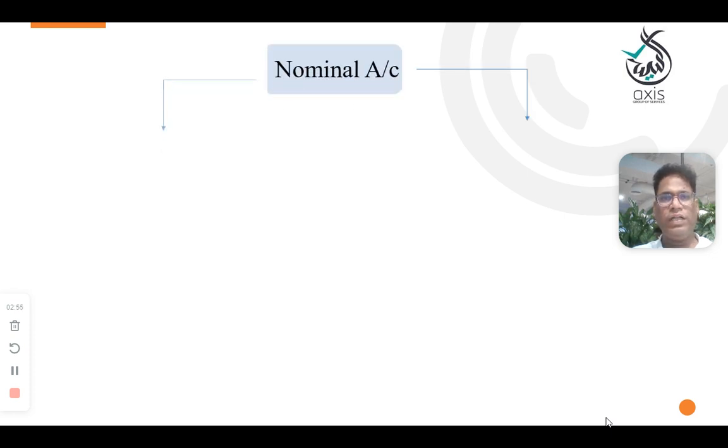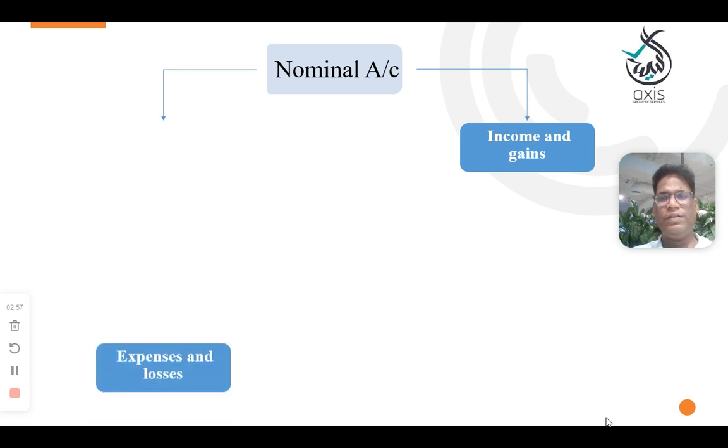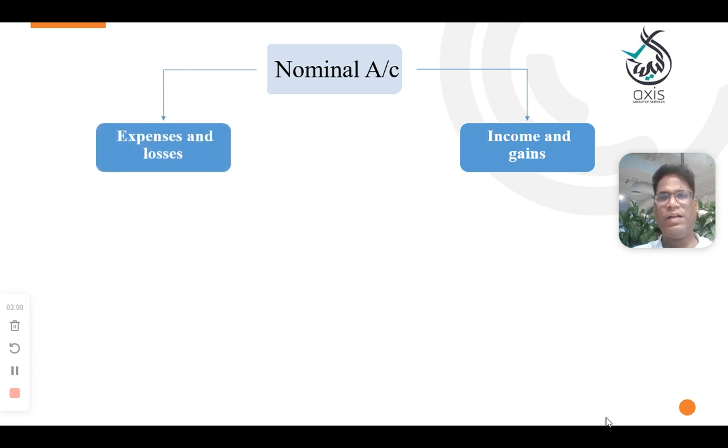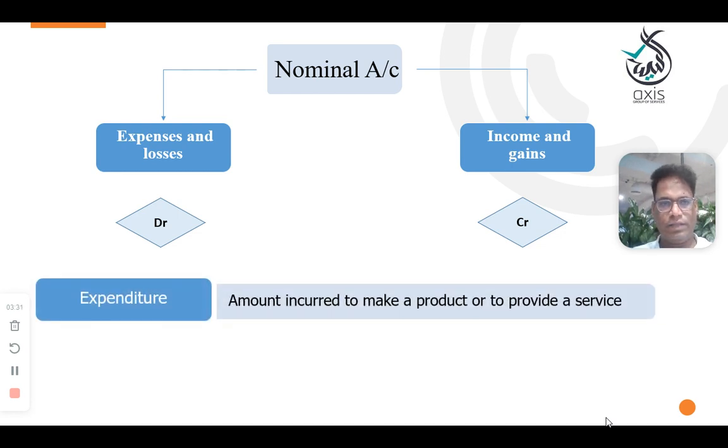Now, the nominal account deals with income and gains, expenses and losses. It's the name of the incomes and the name of the expenses. Nominal account: the rule is debit the expenses and losses of the business and credit the incomes and gains of the business. This is the rule of a nominal account. What is the rule of a nominal account? Debit all expenses and losses, credit all incomes and gains.